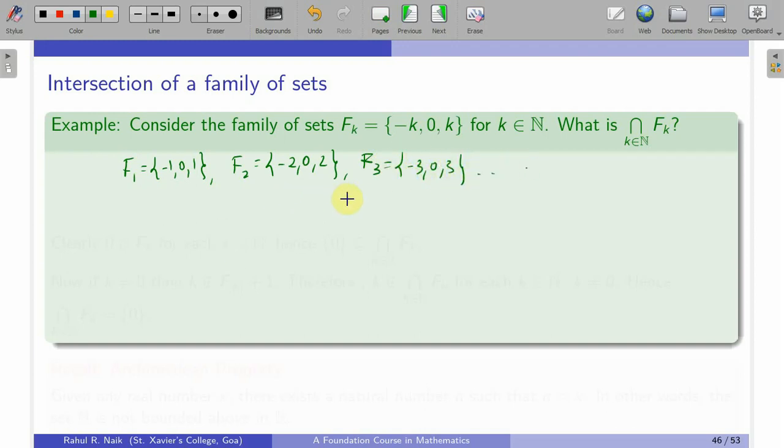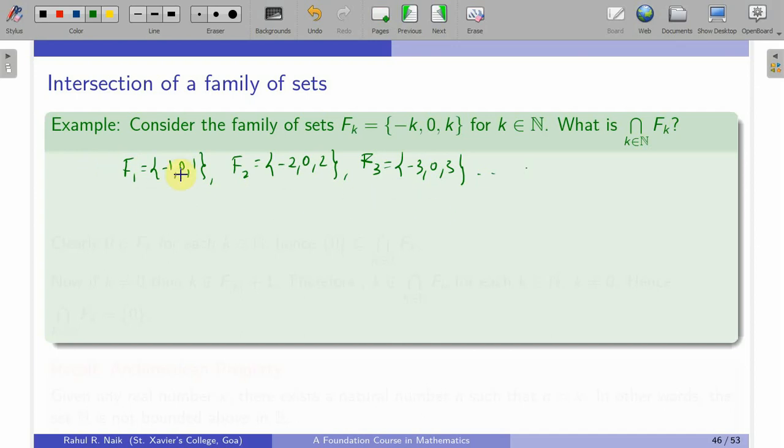Now what you observe in each of these sets, we want to find the intersection of F_k where k is varying over the natural numbers. So we want to see the common element in each of these F_k's. So you can see that 0 is the only common element in each of these F_k.